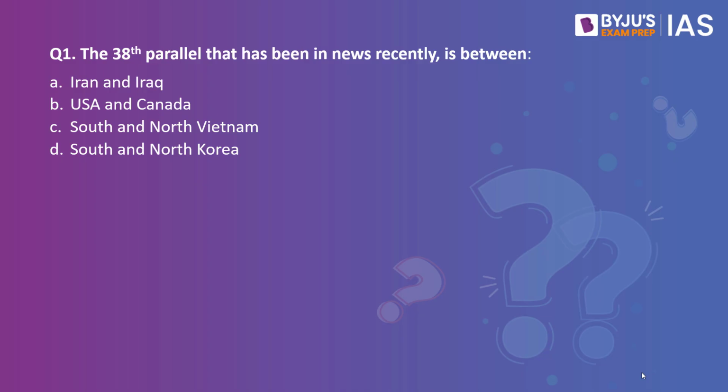Now, without much delay, let's go into the first question. The question reads as, the 38th parallel that has been in news recently is, and you have four options given below, which is Iran and Iraq, USA and Canada, South and North Vietnam, South and North Korea. Now, let's just try to reach what the context of this question was.